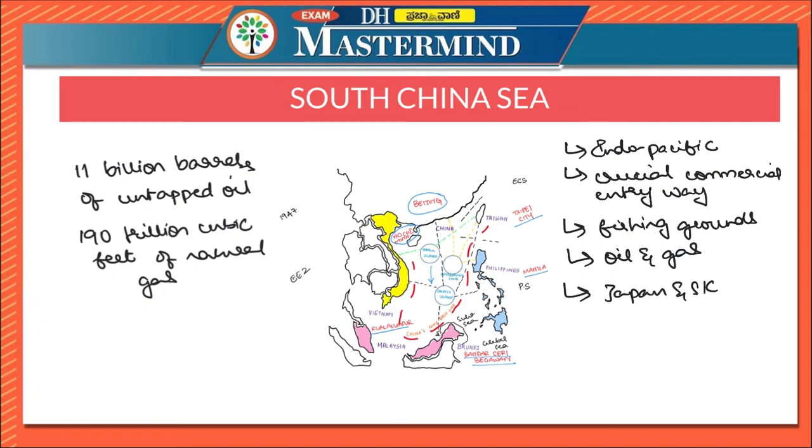Although the availability of diversionary sea lanes bypassing the South China Sea provides non-littoral states with some flexibility in this regard, South China Sea holds remarkable strategic importance for its location, as it is the connecting link between the Indian Ocean and Pacific Ocean. Indian Ocean comes somewhere over here. As we have already discussed, the South China Sea is the western arm of the Pacific Ocean. It is a crucial link between the Indian Ocean and Pacific Ocean, and it passes through the Strait of Malacca. This is the Strait of Malacca, please remember.